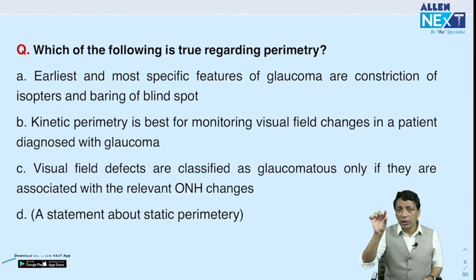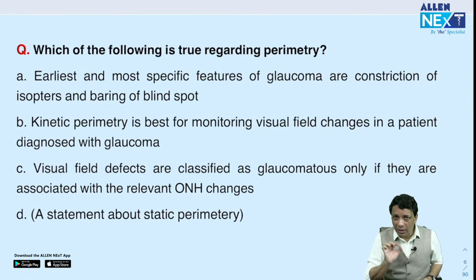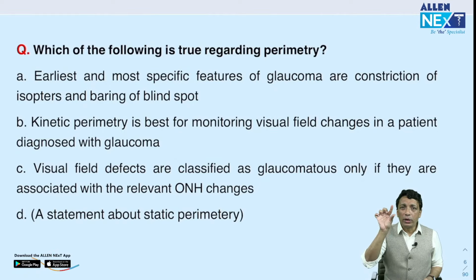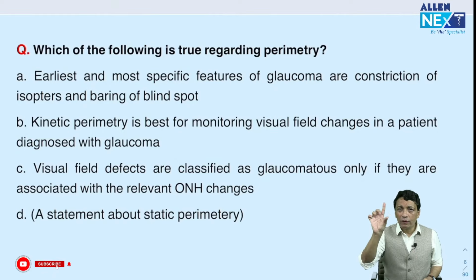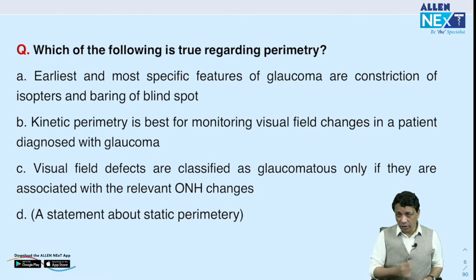And the illumination we can reduce, we can increase. But it will not move, and this glows only for a brief second, say around 0.2 seconds. Humphreys at least, only 0.2 seconds. You are exposed to this light only for 0.2 seconds. And if the patient can see it, he clicks on the remote. If he can't see it, doesn't click. So then we can increase or decrease the intensity of the light stimulus. This is called static perimetry.